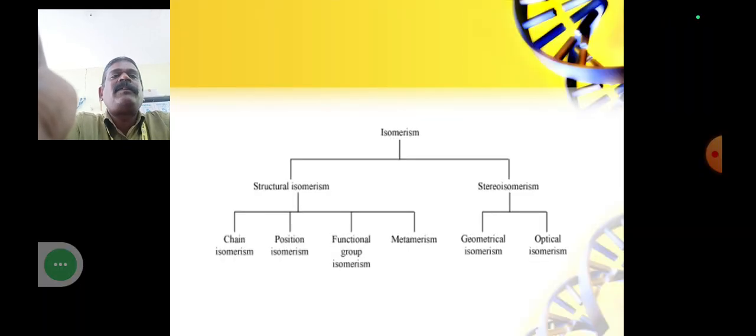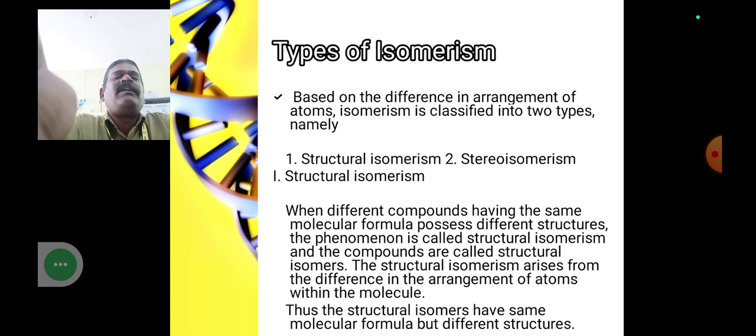First, we are going to see what structural isomerism is. When different compounds having the same molecular formula possess different structures, the phenomenon is called structural isomerism. That means all the compounds have different chemical structures or configurations, but all have the same chemical formula. The compounds are called structural isomers. Structural isomerism arises from the difference in the arrangement of atoms within the molecule. Am I correct?